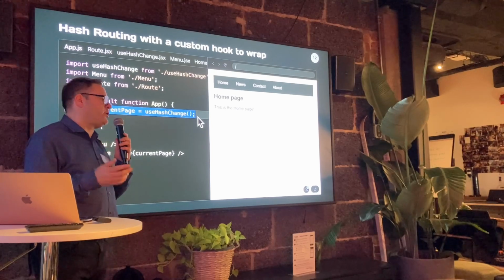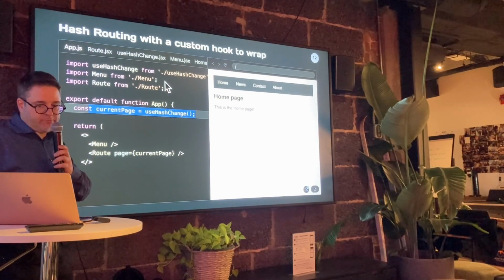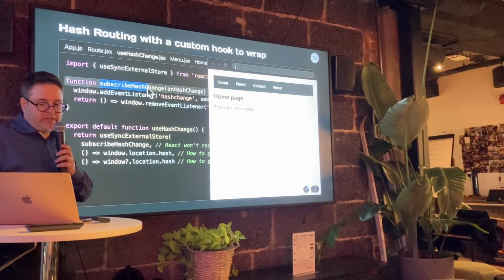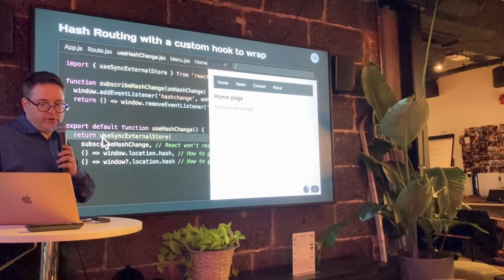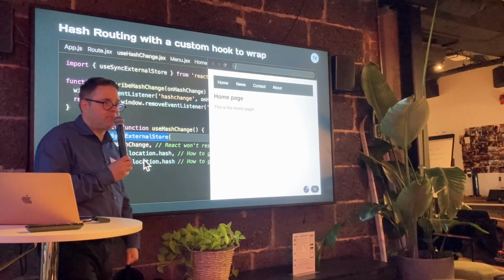Now we just moved the code around. useHashChange is going to do the magic that we had previously, and there's my code. With the subscribeHashChange is still there, and over here we have our useSyncExternalStore with the few things here. Good.